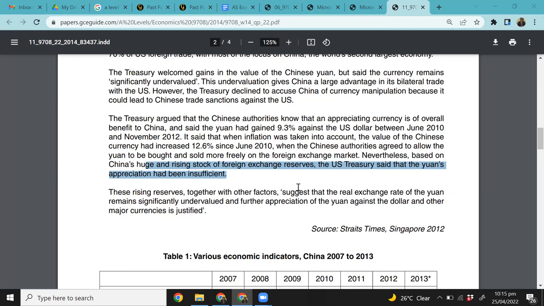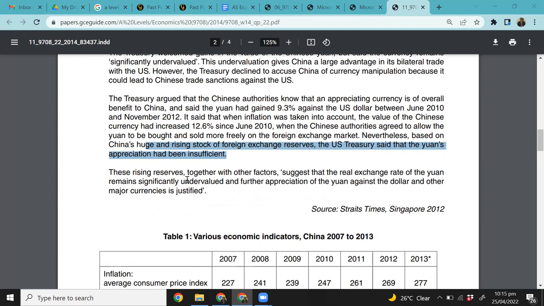So this is how the US Treasury is estimating that the Chinese currency should have appreciated more, but they are still keeping it a little weak for the reasons that I've already explained to you. These rising reserves, together with other factors, suggest that the real exchange rate of the yuan remains significantly undervalued, and further appreciation of the yuan against the dollar and the major currencies is justified. So they are saying in the final comment that the Chinese yuan, even though it appreciated, has not appreciated to the extent to which it should have, right? And that's the claim that the US Treasury is making against China.